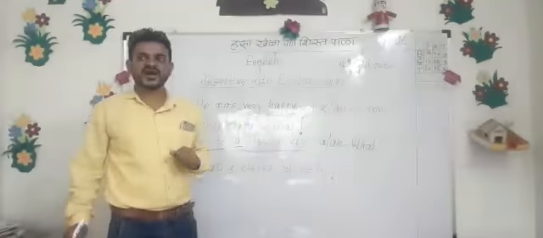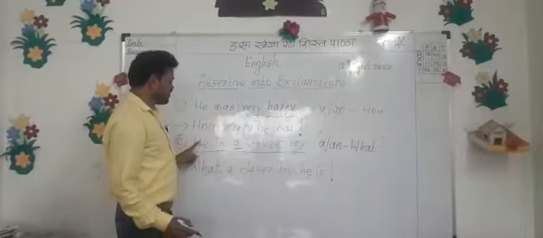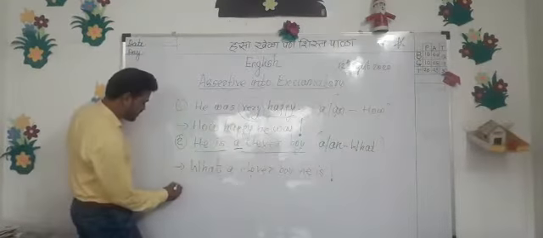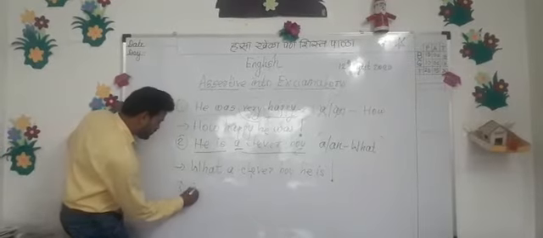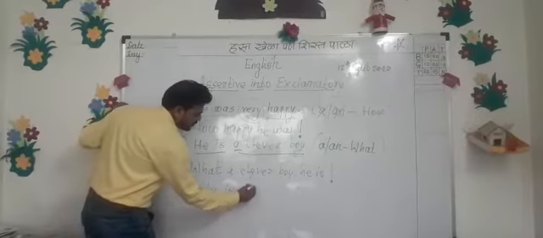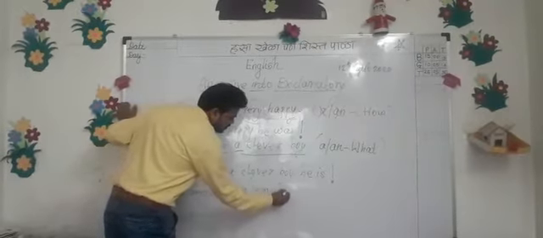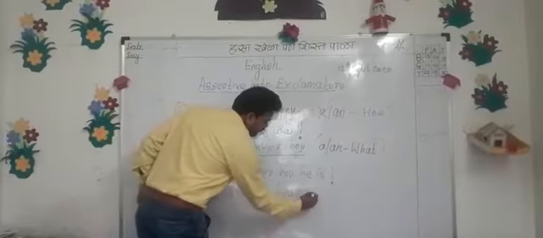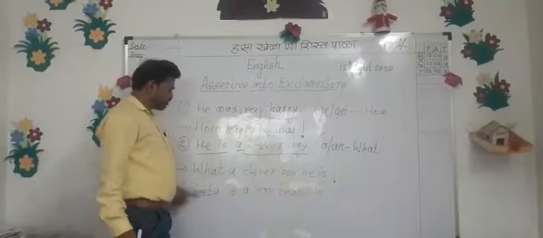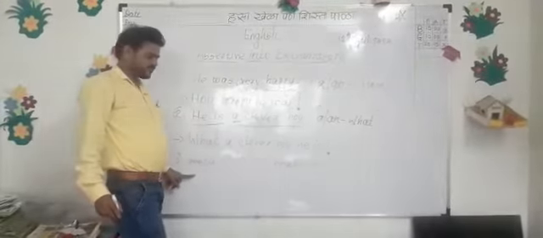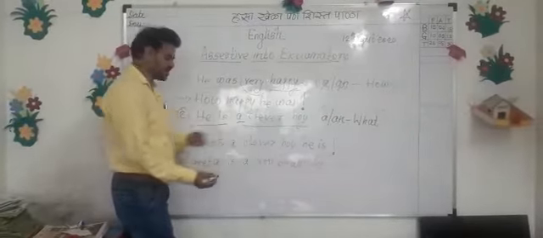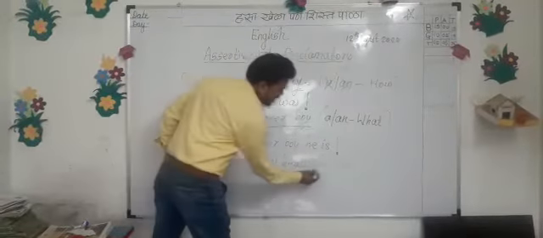Now yesterday one student asked me what will happen if, instead of he, there is the name of a person. For example, I will take another example. Geeta is a very beautiful girl. Now, instead of a pronoun, we have used a proper noun here, Geeta. So how can we make the two parts? Very is already there, so it is very simple. Make a circle around it. The first part and the second part.